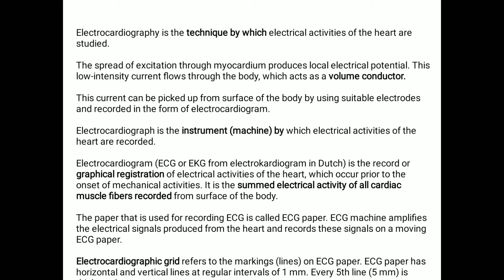So low intensity current flows through the body, which acts as a volume conductor. The current can be picked up from the surface of the body by using suitable electrodes called leads, and they are recorded in the form of electrocardiogram. Electrocardiograph is the instrument or machine by which the electrical activities of the heart are recorded. So ECG, or you can call it EKG, is the electrocardiogram.